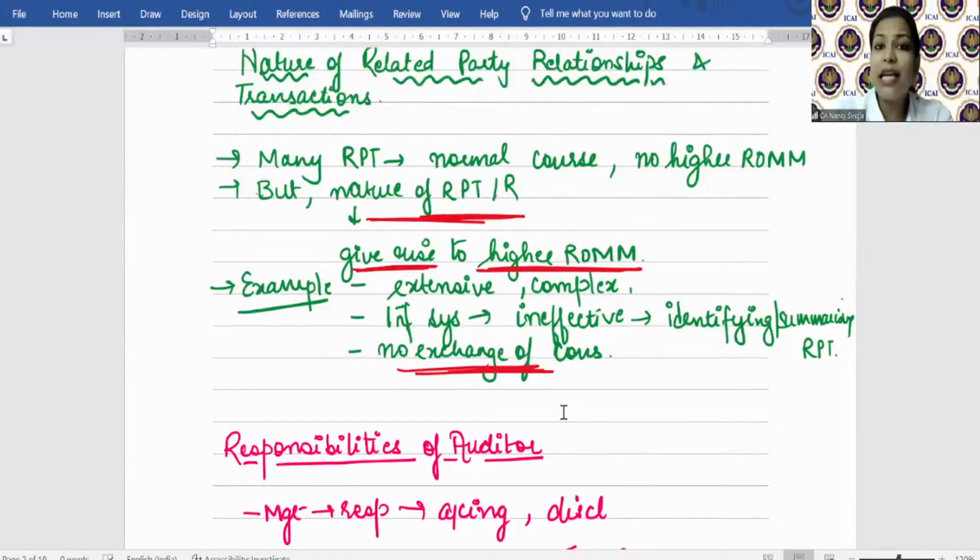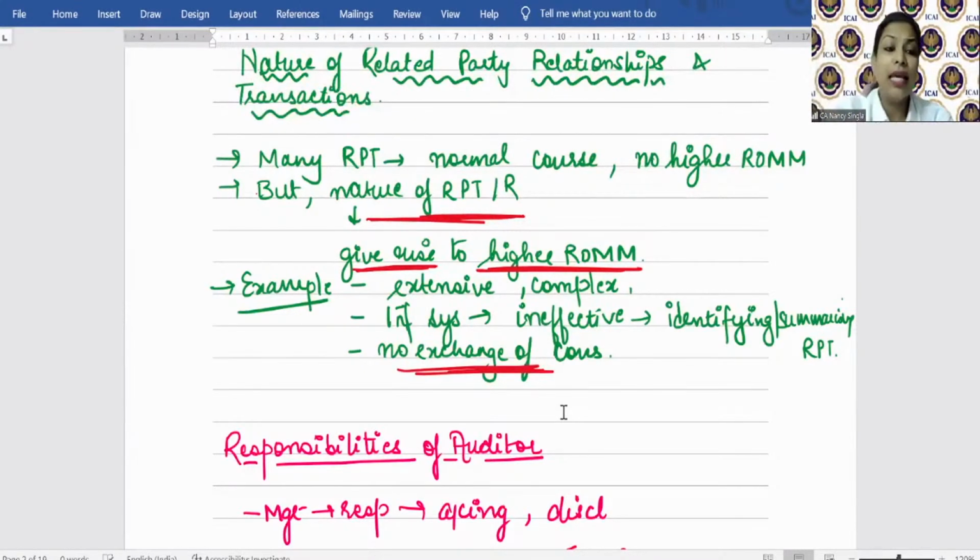That is the price at which the transaction has taken place with some other party which is not related, and the price at which the transaction is taking place with the related party, they should be the same, arm's length price. That if you do the same transaction with an unrelated party, then it should be at the same amount as the transaction with the related party, right? So apply professional skepticism all the time.